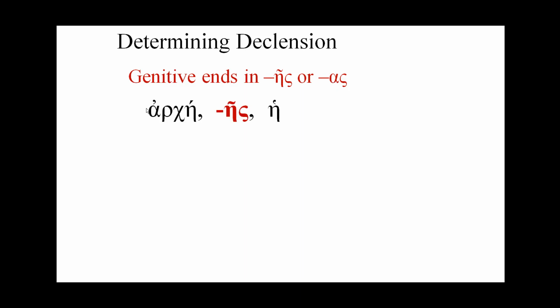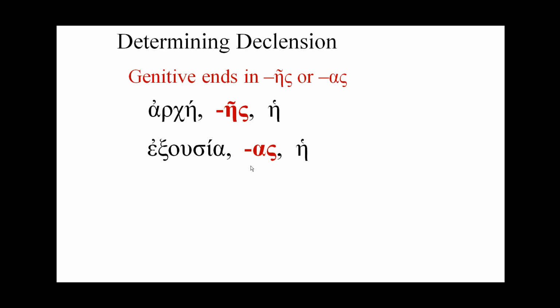Now let's look at how to use a lexicon to determine the declension of a noun. This is very important. To determine declension, the first thing that we always look at is the genitive, that genitive ending, that middle piece of information. If the genitive ends in eta sigma or alpha sigma, for example, we have arche, where the genitive ends in eta sigma.